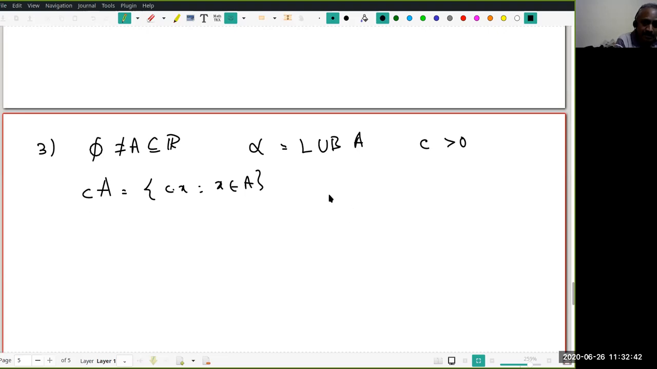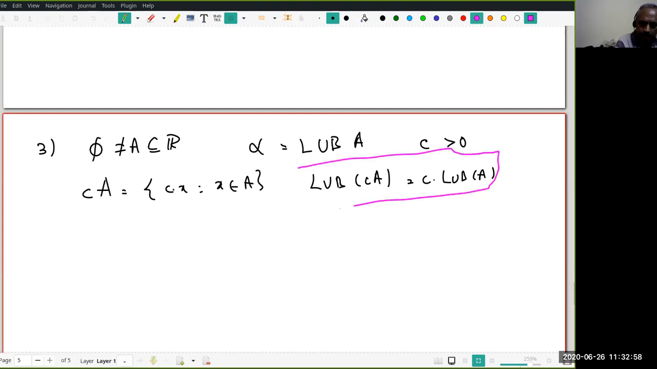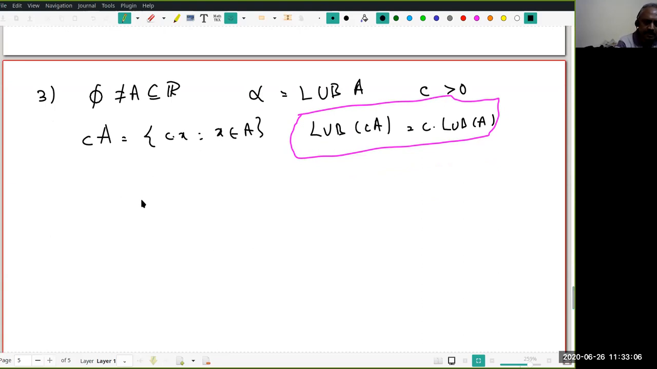Now, what do you think I want to claim? I want to claim LUB of C times A is C times LUB of A. This is what you want to claim. Okay? Right. Let us do that. Let's quickly go through that.